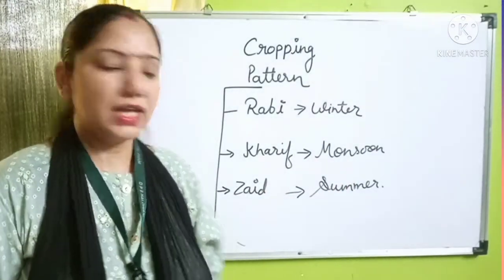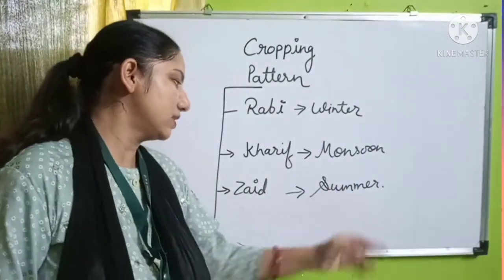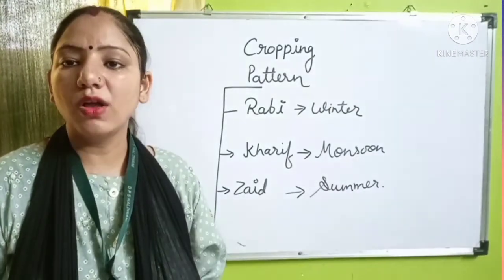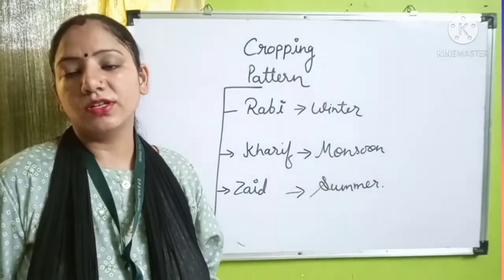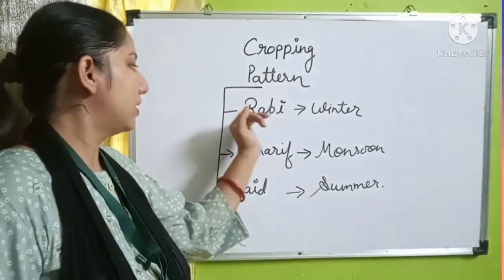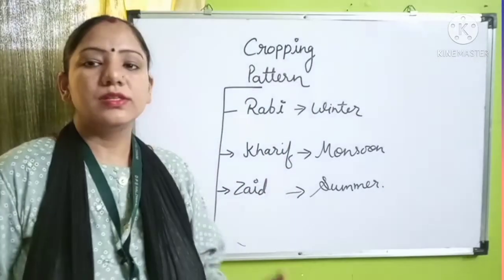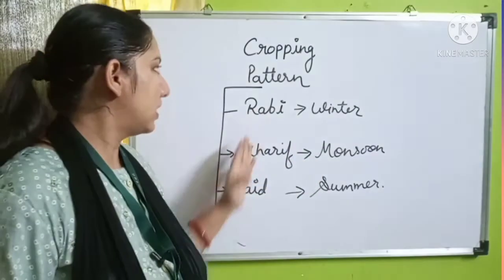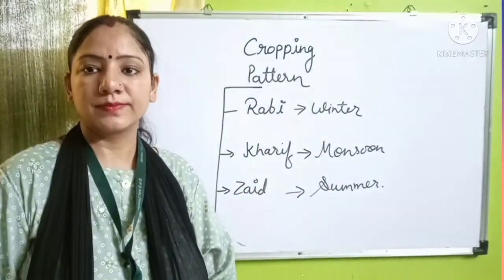Then the next is the Zaid. Generally it is done in the summer season where the cropping season is short and there is also a lack of water. So due to that, the other crops which are not grown in the Rabi and Kharif are grown in the Zaid season. Now let's see the features of these three cropping patterns.